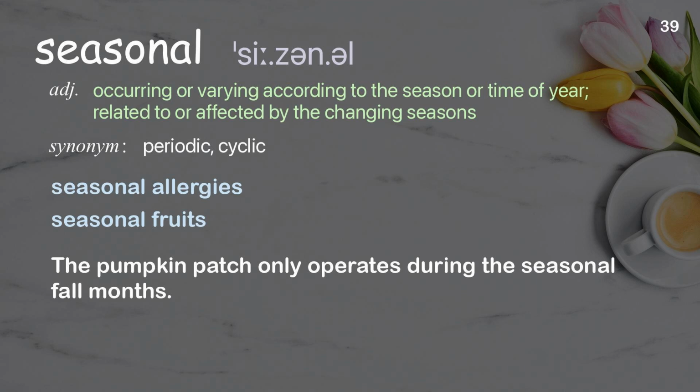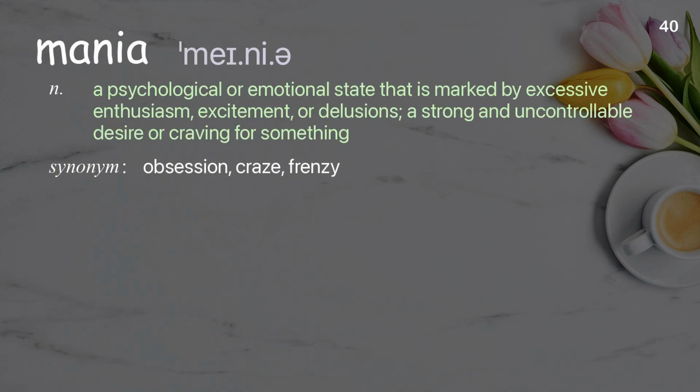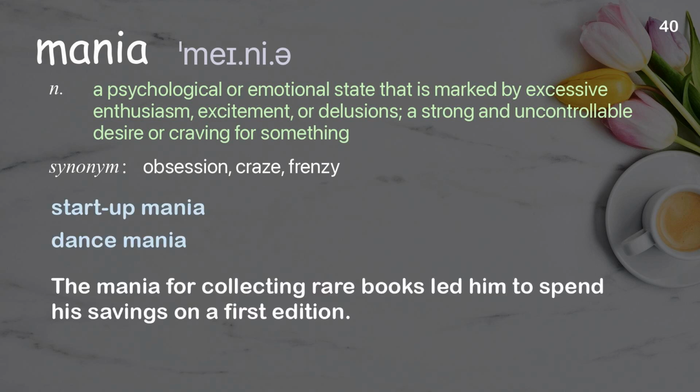Mania. A psychological or emotional state that is marked by excessive enthusiasm, excitement, or delusions, a strong and uncontrollable desire or craving for something. Examples: Startup mania, dance mania. The mania for collecting rare books led him to spend his savings on a first edition.